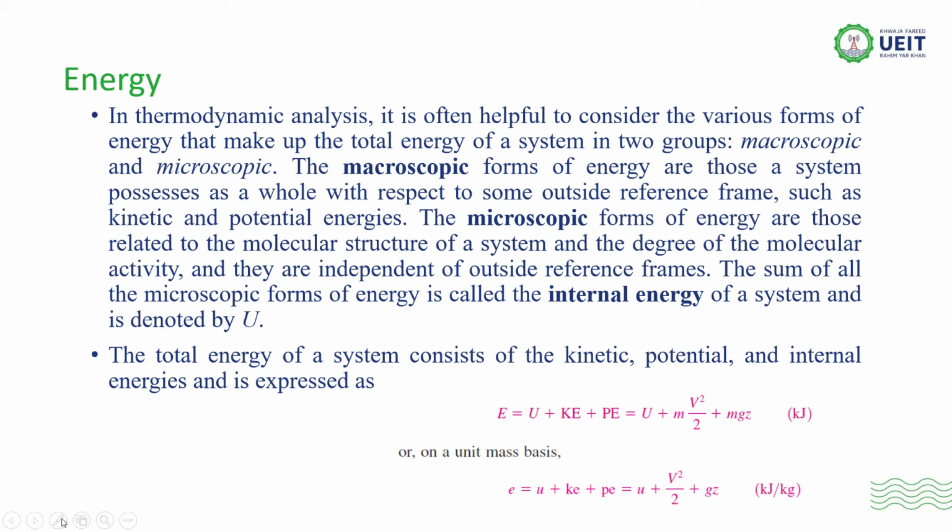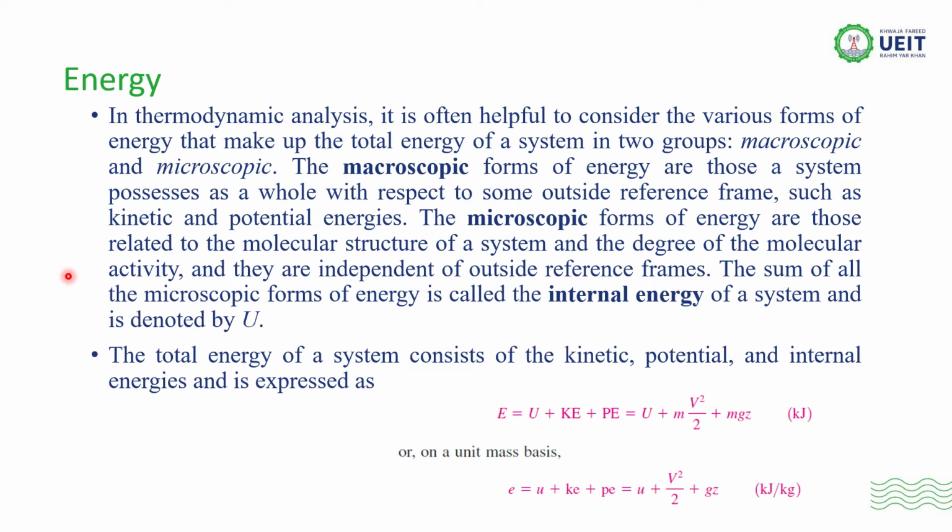So now, energy. In thermodynamic analysis, it is often helpful to consider the various forms of the energy that make up the total energy of a system. They are divided into two main groups, as we have studied earlier also, the macroscopic and the microscopic. The macroscopic forms of the energy are those that the system possesses as a whole with respect to some outside reference, such as kinetic energy and potential energy.